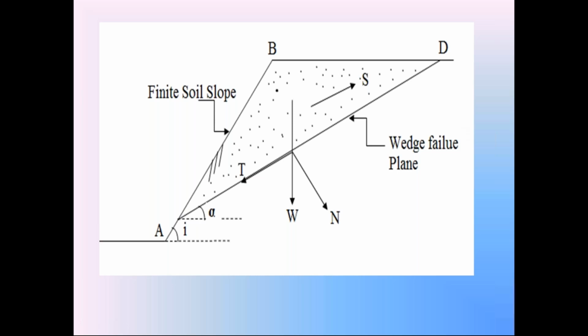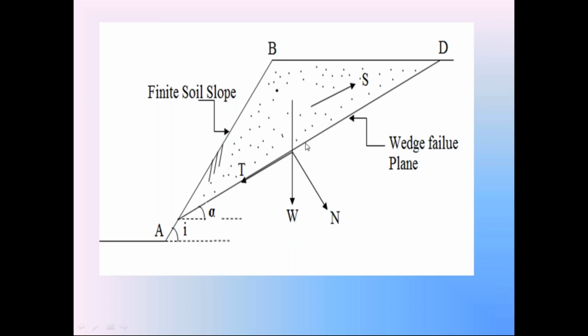So like that, in the office on the graph sheet, by taking different failure surfaces, find out the factor of safety for each failure surface. Now the failure surface which gives the minimum factor of safety is called the critical failure surface for this finite soil slope AB.